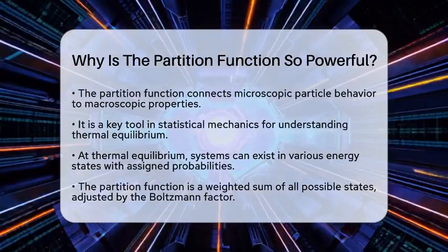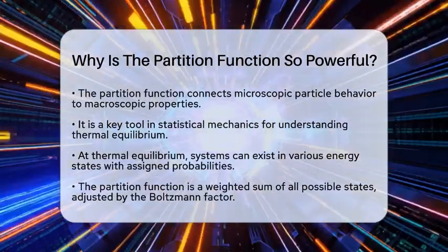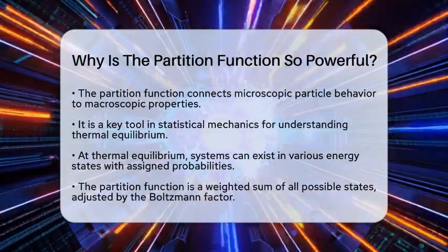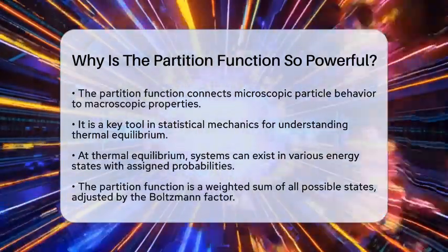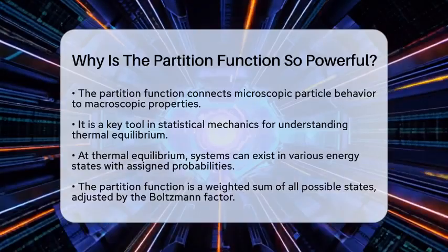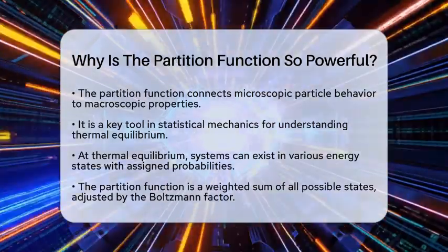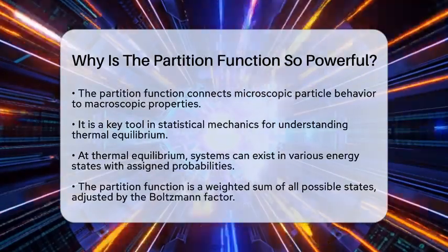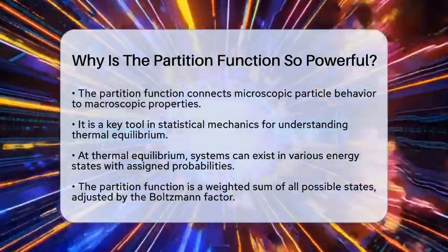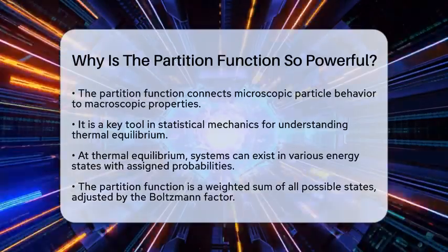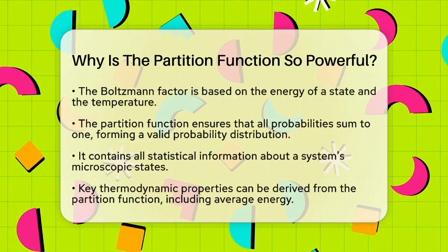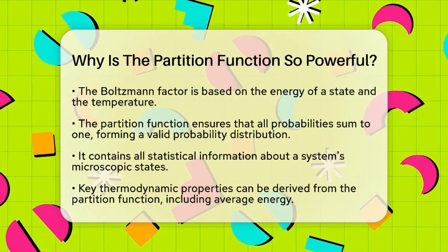equilibrium. At thermal equilibrium, a system can exist in many different energy states, each with its own probability. The partition function is a weighted sum of all these possible states. Each state's contribution is adjusted by its Boltzmann factor, which is an exponential term based on the energy of that state and the temperature. This ensures that all probabilities add up to 1, creating a valid probability distribution.